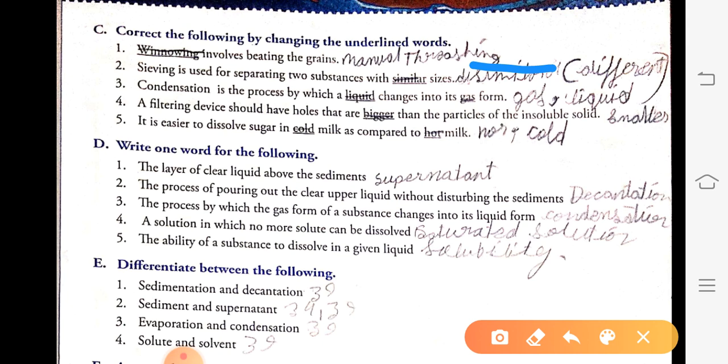Sieving is used for separating two substances with different sizes. Condensation is the process by which gas changes into liquid form.